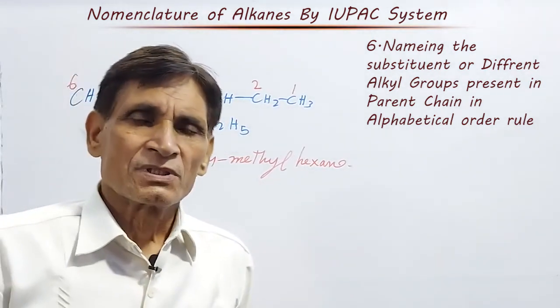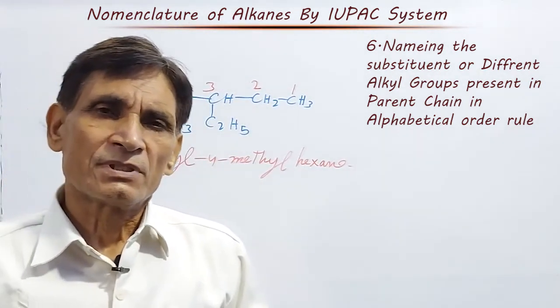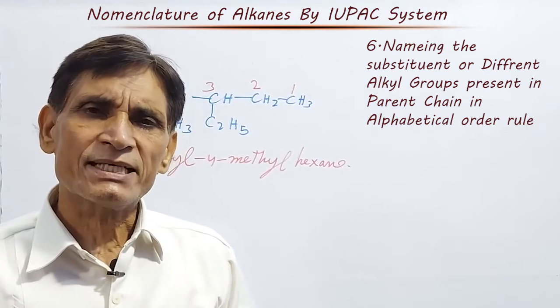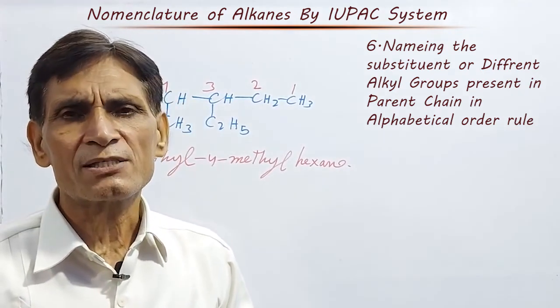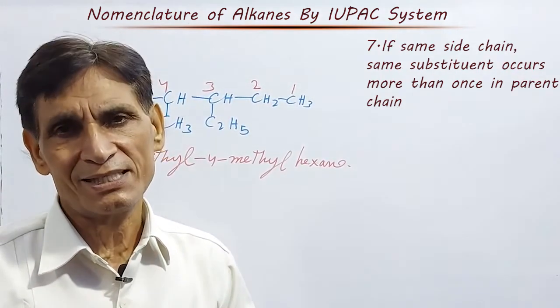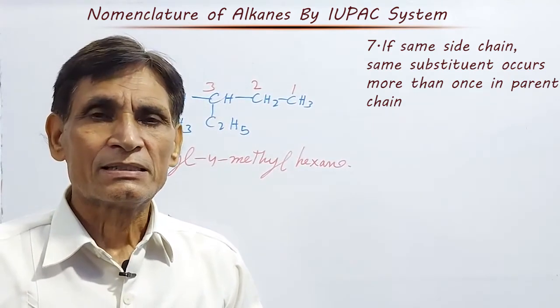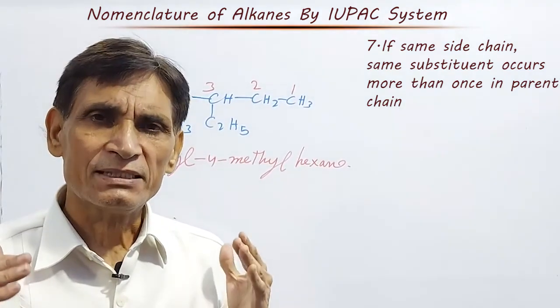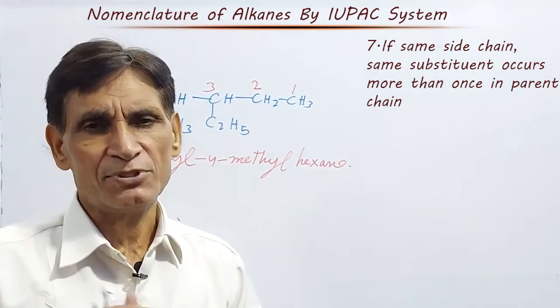Next rule, if the same side chain, the same substituent, occurs more than once in the parent chain, then how are these substituents named?